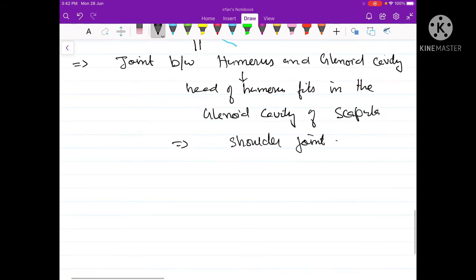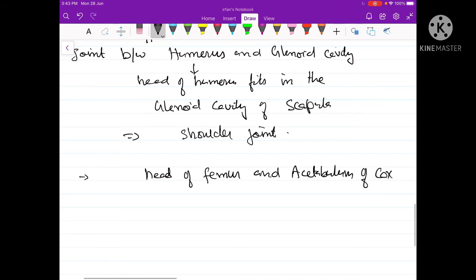And a similar example is the one that is found between the head of the femur and the acetabulum of the coxa. So the acetabulum is a cup-like concavity present in the pelvic girdle, while the head of the femur fits in this cup-like cavity of the acetabulum, forming again a ball and socket type of joint. Therefore, the hip joint is also an example of a ball and socket joint.